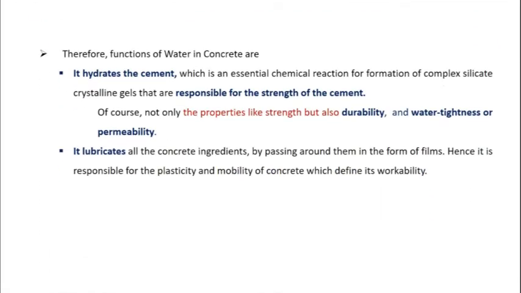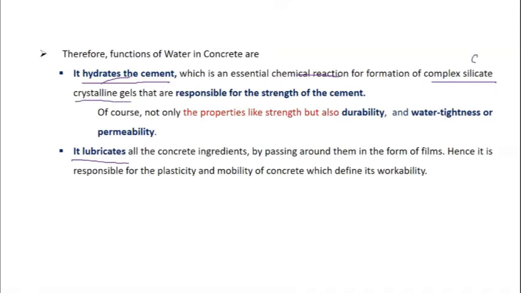So here water fulfills two functions. First thing is it hydrates the cement and the second one is it lubricates the concrete ingredients. So let me look into the first one. We know that hydration of cement is nothing but reaction of water and cement, which is an essential chemical reaction which leads to the formation of complex silicate crystalline gel.